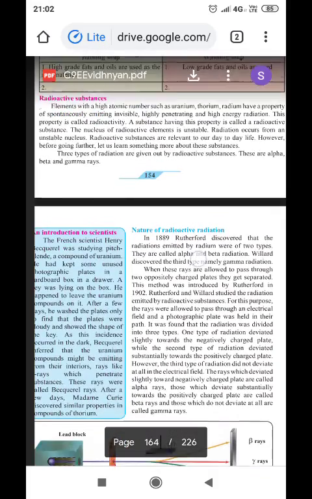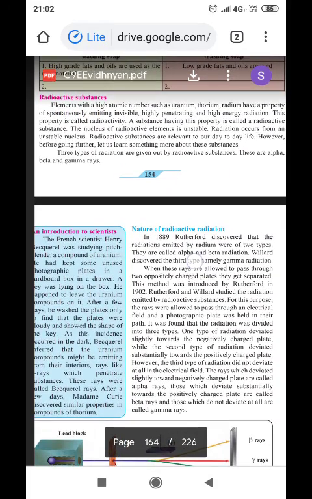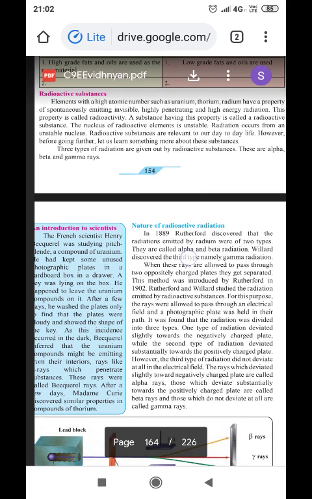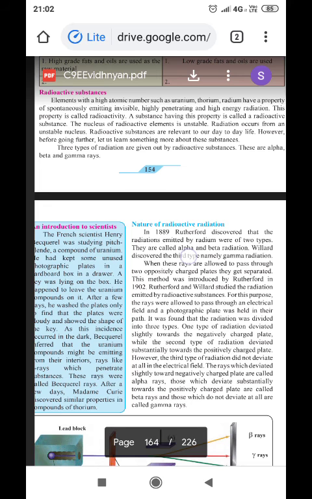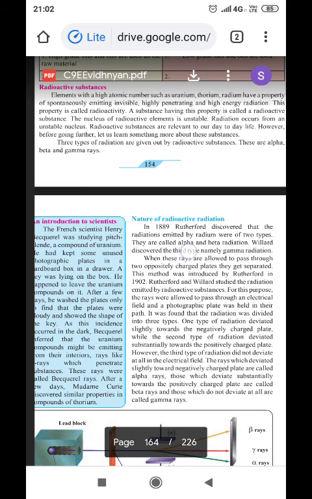Now we are going to discuss a new subtopic, that is radioactive substances. The name itself suggests that radiations are emitted from very heavy elements, and these radiations are so powerful that they can penetrate through our bodies. They can penetrate thin metal sheets. They can easily pass through the cells, and they can change the DNA of a cell.